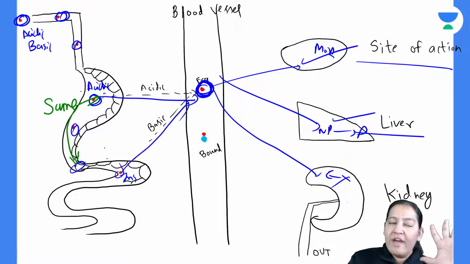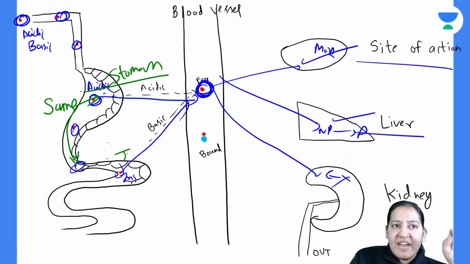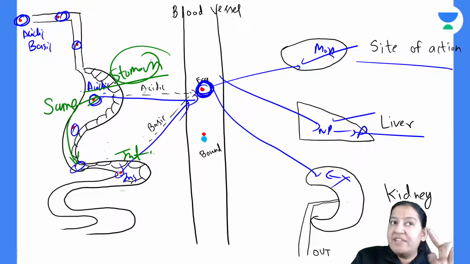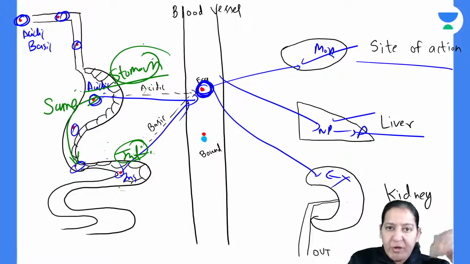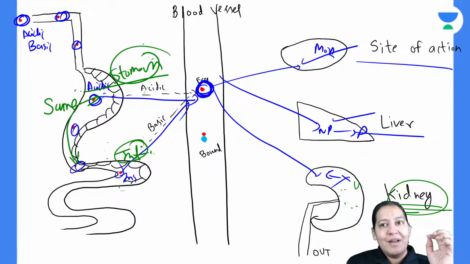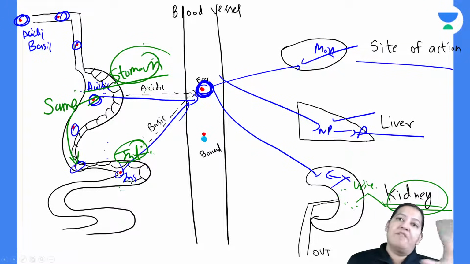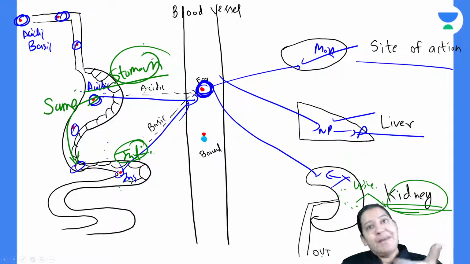Now for absorption, we have two different organs. Understand: we have the stomach, with acidic medium, and the intestine, with basic medium. So for absorption we have two different organs with different pH. But for excretion, we have only one organ, the kidney. The kidney has urine inside it, so we can change the pH of the urine accordingly, whatever the drug is. You got my point? We can acidify the urine, and we can basify the urine.